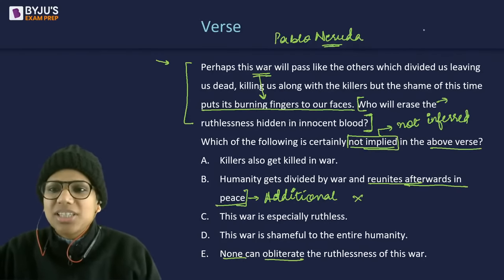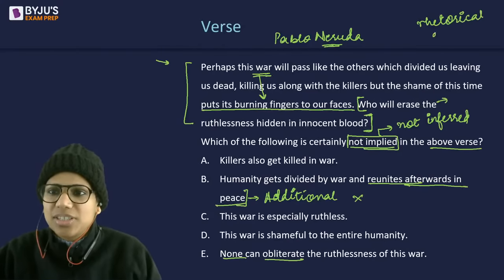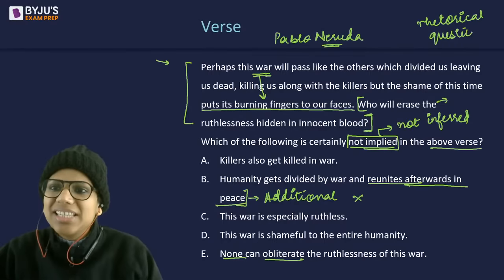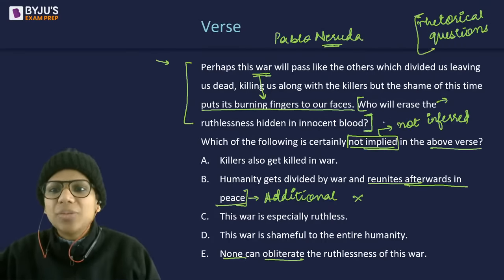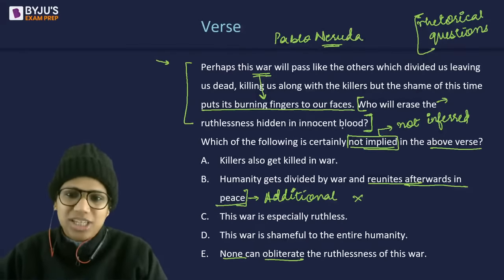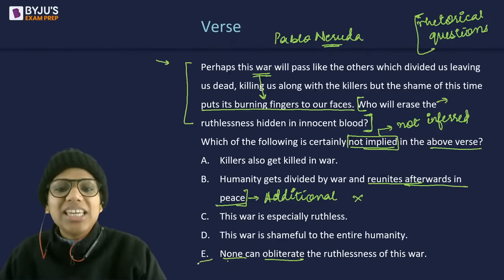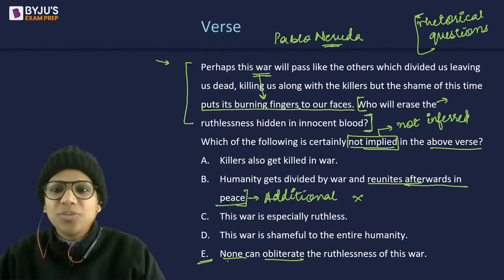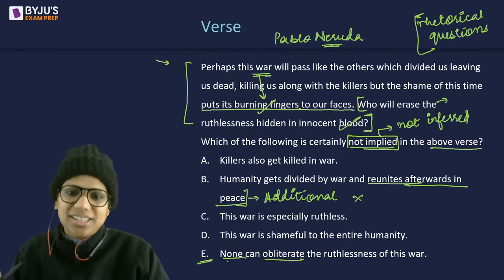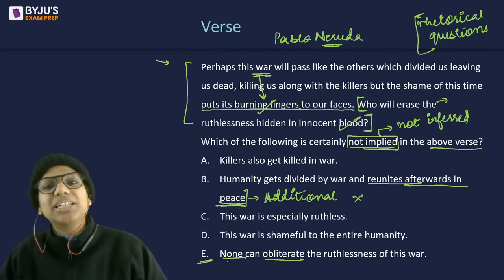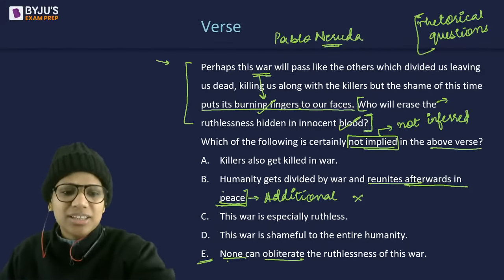Such questions are called rhetorical questions. The author is not raising a genuine question here. So that is why E can still be inferred based on these two ideas, whereas this is completely alien.